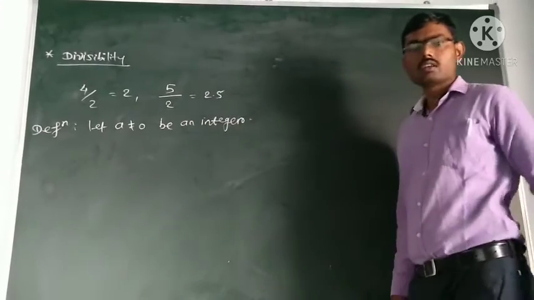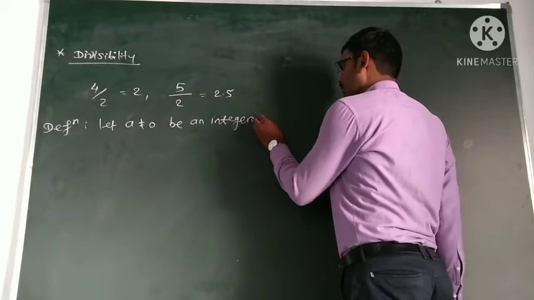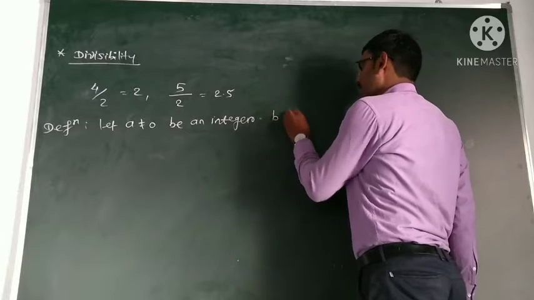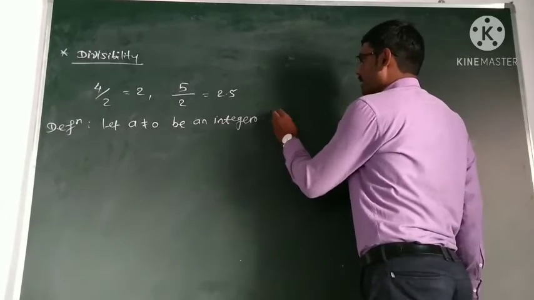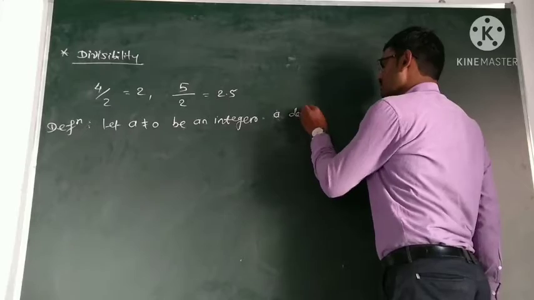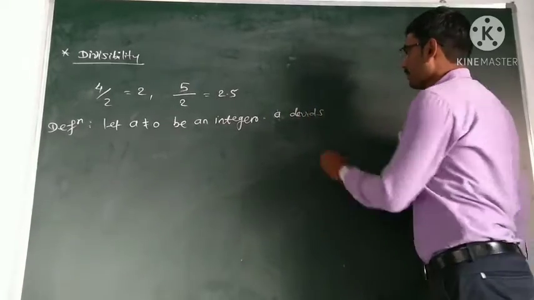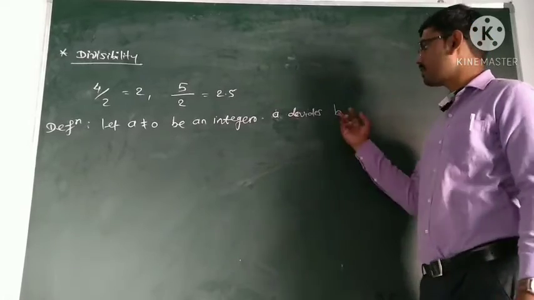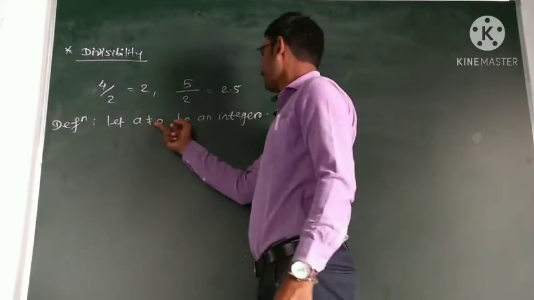We say a divides an integer b. Here b is also an integer and a is a non-zero integer.